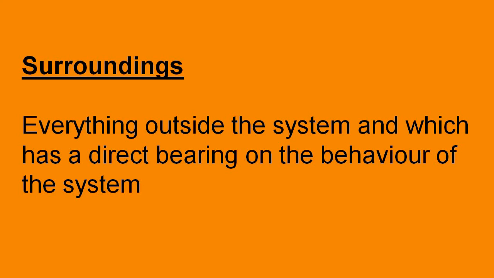And everything outside the system and which has a direct bearing on the behavior of the system, you can call the surroundings. So, when you are considering this classroom as the system, the outside things are surroundings. And when you consider only half portion of this class, the other half portion is the surroundings of this system.